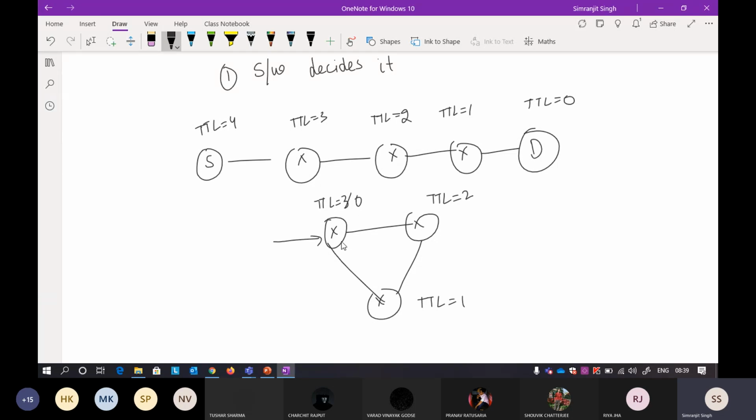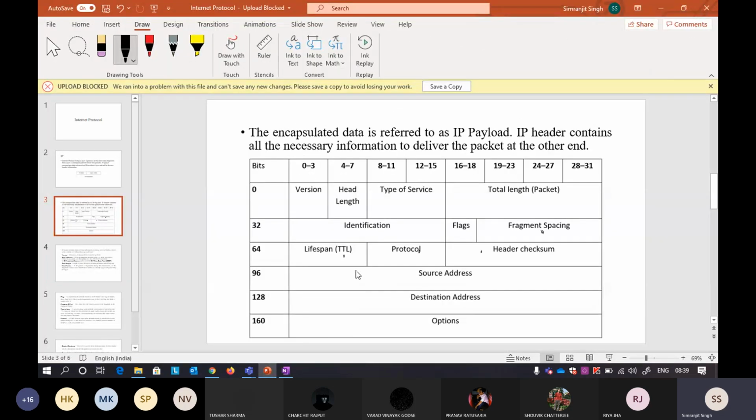It checks whether it reaches the destination. If not, then this router will discard the packet. That is why TTL is mostly used, to avoid getting stuck in an infinite loop. So that is why TTL is always used.